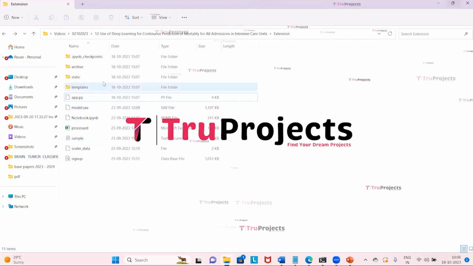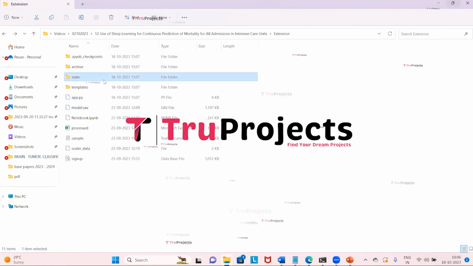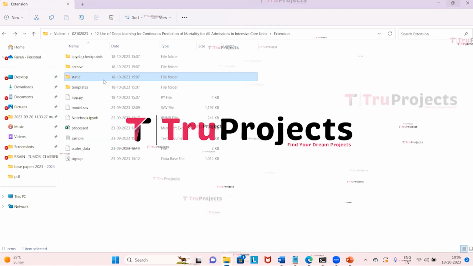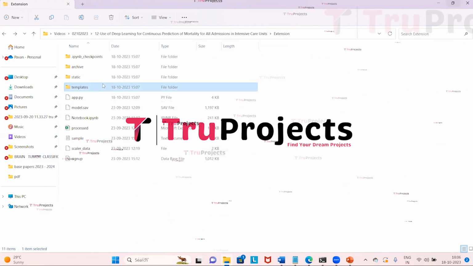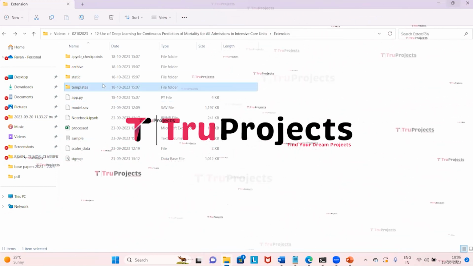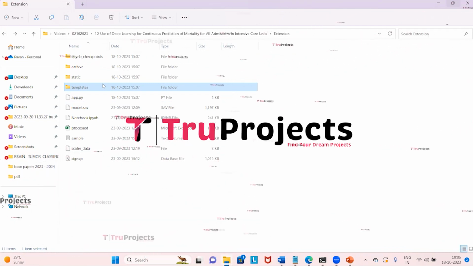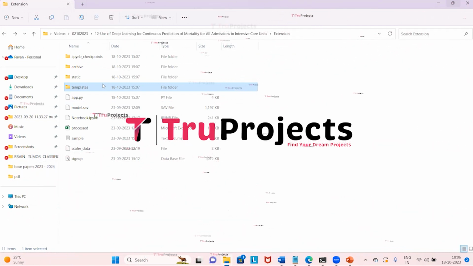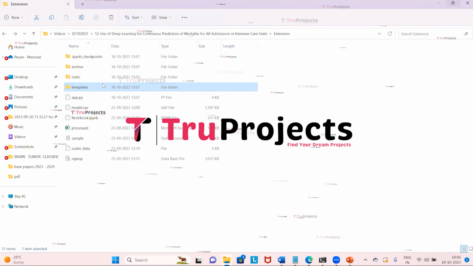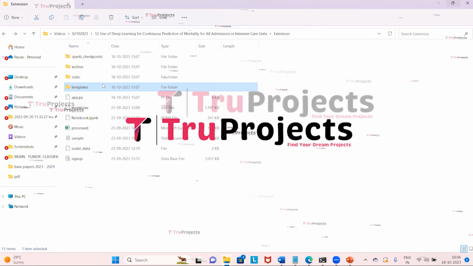This is the code folder of the project. This is the static folder. This folder consists of files related to CSS, JavaScript and Bootstrap. And here we have the templates folder. This folder contains all HTML pages used in the project. It typically includes files like index.html, about.html, etc., which represent different pages of the website.